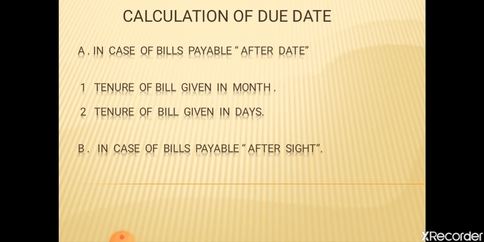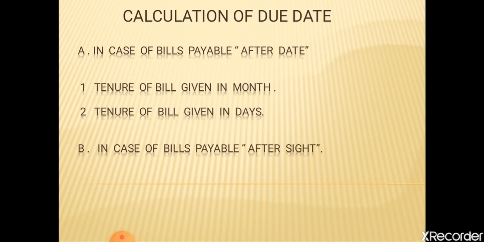And the second is tenor of bill given in days. In such a case, add these days to the date of drawing of the bill and plus 3 days of grace to find the due date. Whatever days are given, we will calculate them in proceeding days and add plus 3 days of grace.